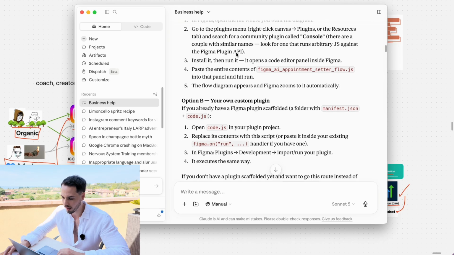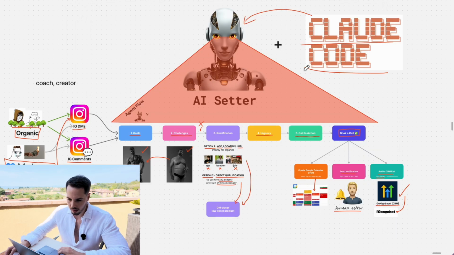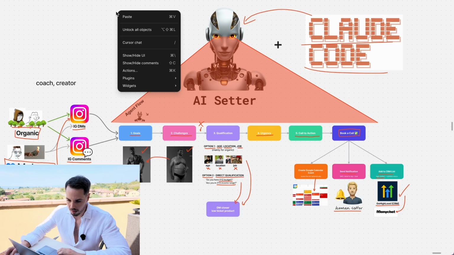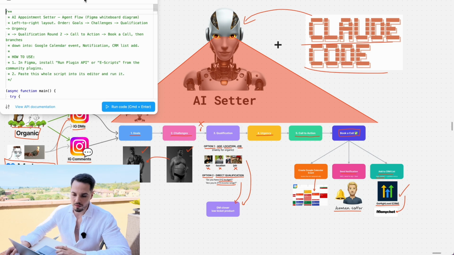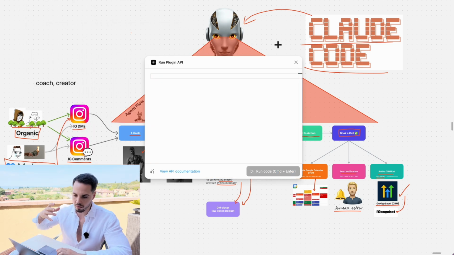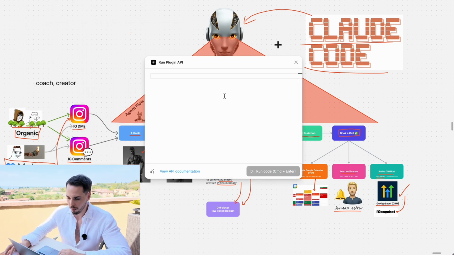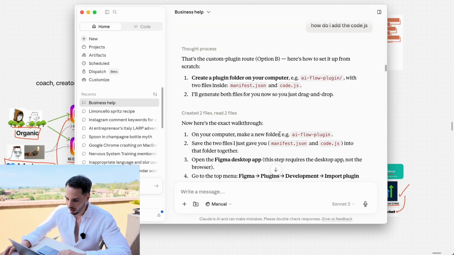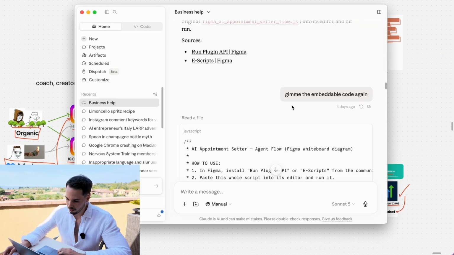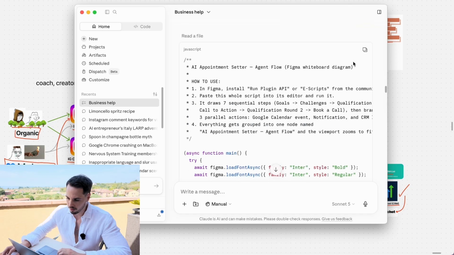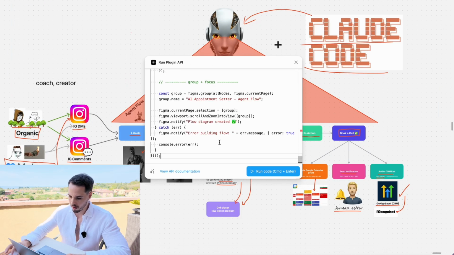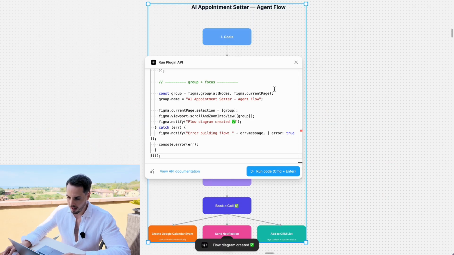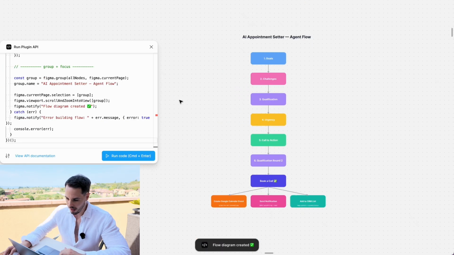It told me what plugin, what things to use. The plugin that I'm using here is the run plugin API. This is super easy to access. It's free. You can just run it in your Figma. I opened it now, and then Claude generated me the embeddable code. So I just copy this code, go back here, paste, and then run the code. And it literally generated me this nice whiteboard.